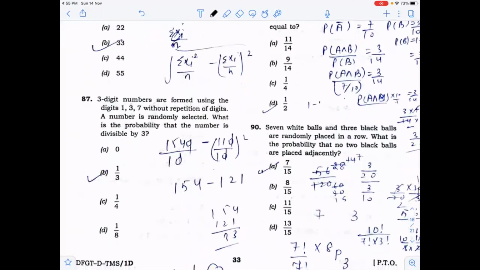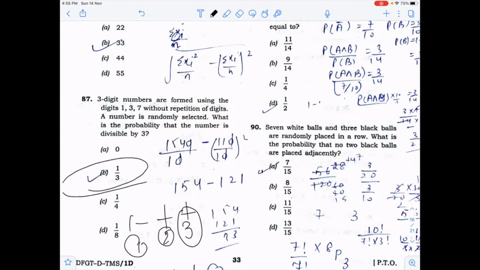Three-digit numbers are formed by using 1, 3, 7 without repetition. A number is then randomly selected. What is the probability that the number is divisible by 3? If you want a 3-digit number from 1, 3, 7, there are three choices, 3, 2, and 1. But you have to find the probability of the number being divisible by 3 only. So here we fix 3, then 2 into 1. So the answer will be 1 by 3.